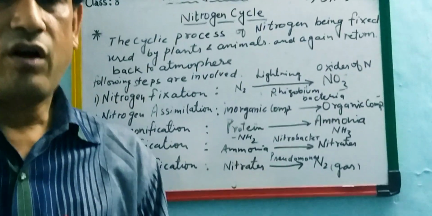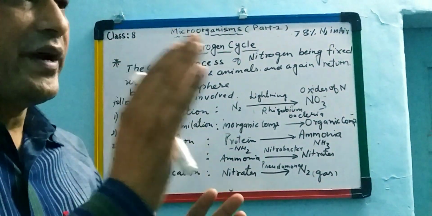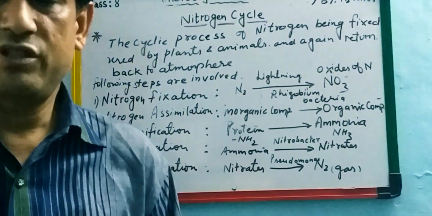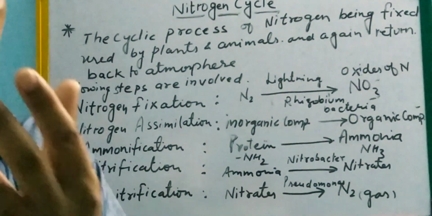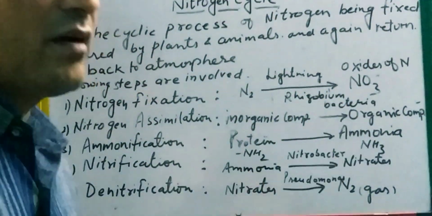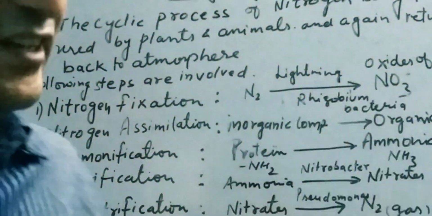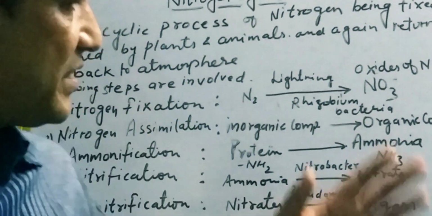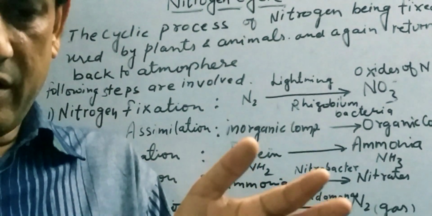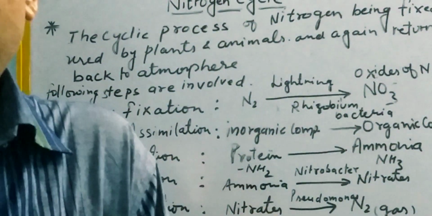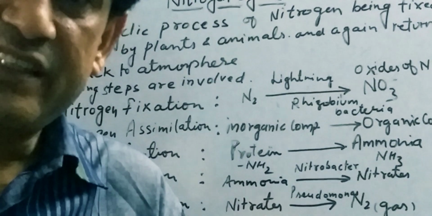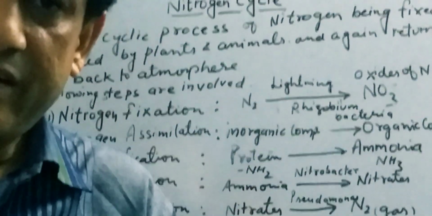At that time, oxygen molecules join with the atmospheric nitrogen gas and form an unstable compound called nitrate. When this nitrate is mixed with water molecules, it changes into nitric acid in the form of acid rain.